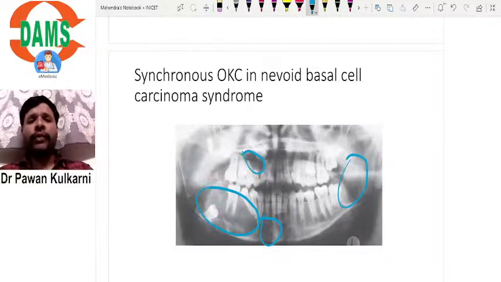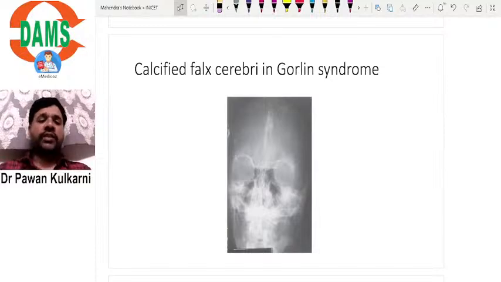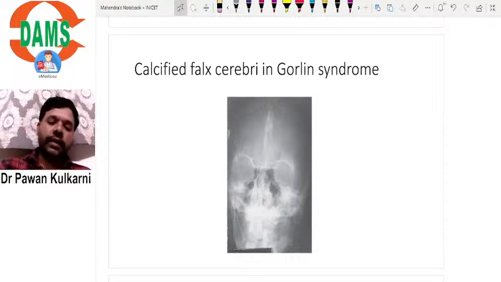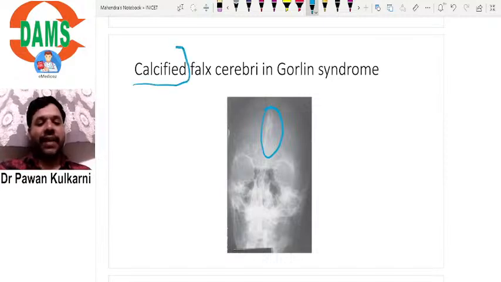One more thing I have told you, that in Nevoid basal cell carcinoma syndrome, the patient will also have calcification of the falx cerebri. What is falx cerebri? If you see in the midline of the brain, that is a soft tissue, right? It should not be visible on an X-ray. So if you see visible falx cerebri, it is because it is calcified.